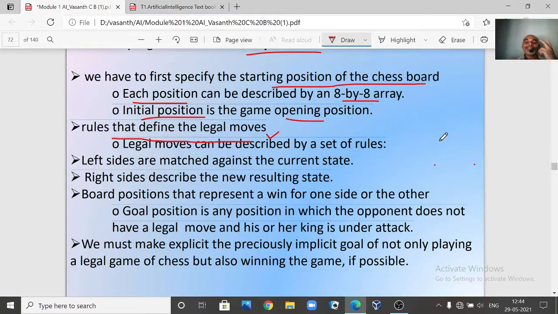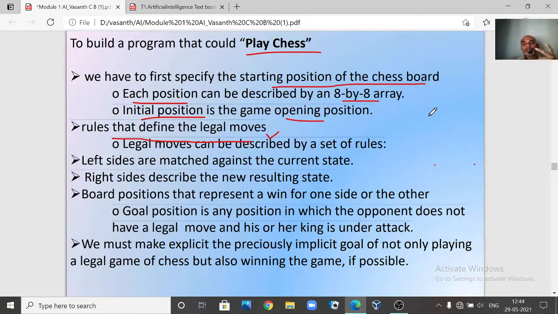If it is a tic-tac-toe problem, only 9 moves are there. It is a 3 by 3 array with only 9 turns. In 9 moves the game is going to wind up: either one player is going to win or lose, or there will be a draw. But a chess board is a very complicated game.